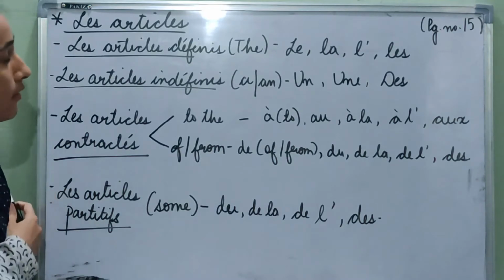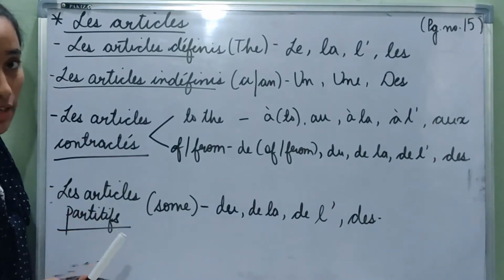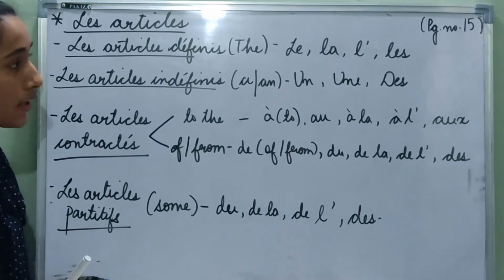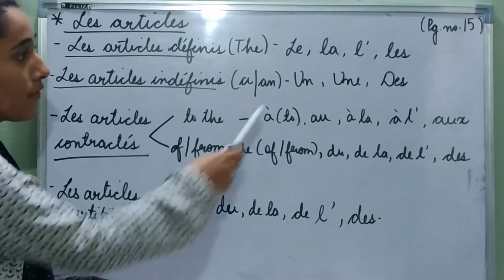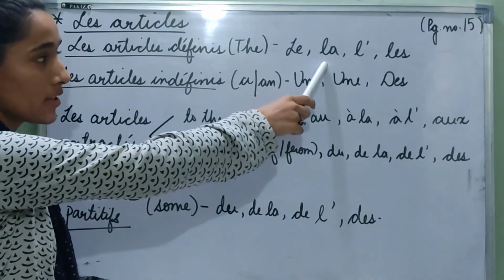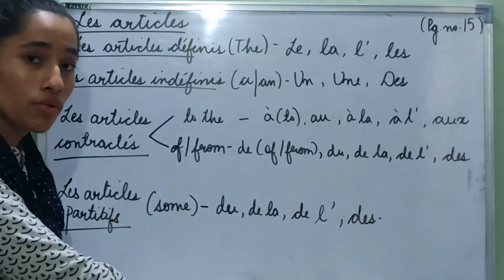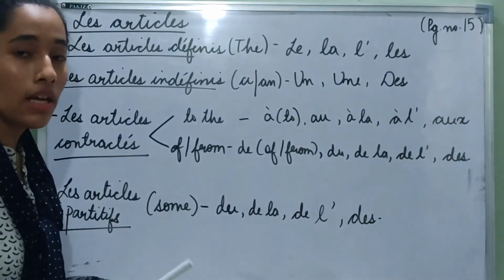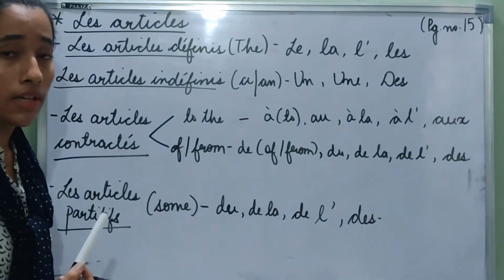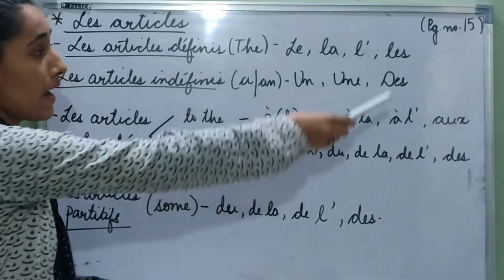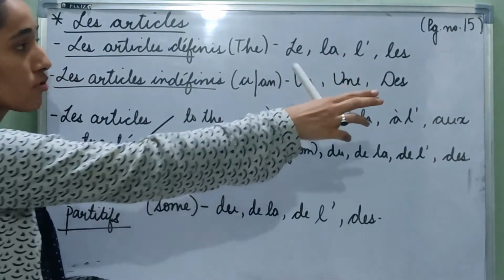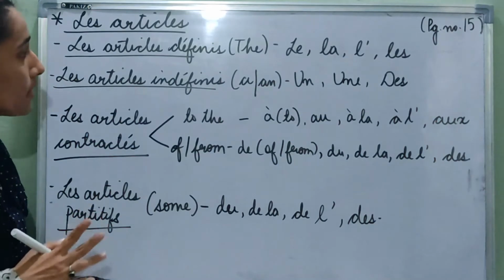So les articles, first is les articles définis. Les articles définis are definite articles, which means the in English. So in French we have le for masculine singular, la for feminine singular, l apostrophe for masculine or feminine singular thing or person which has a vowel in front of it or a silent h, and les for masculine, feminine, plural. So le, la, les, l apostrophe means the. So they are definite articles.